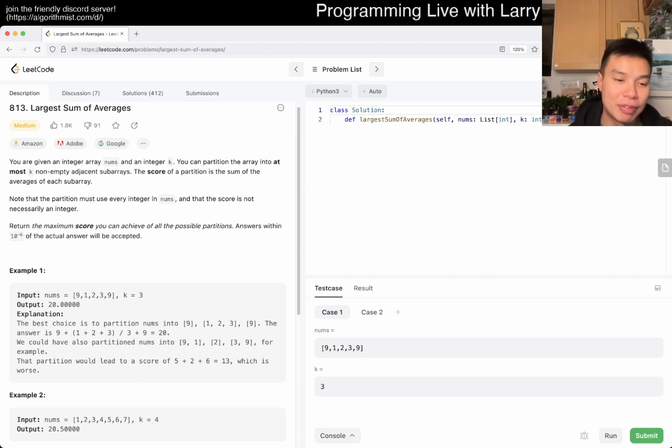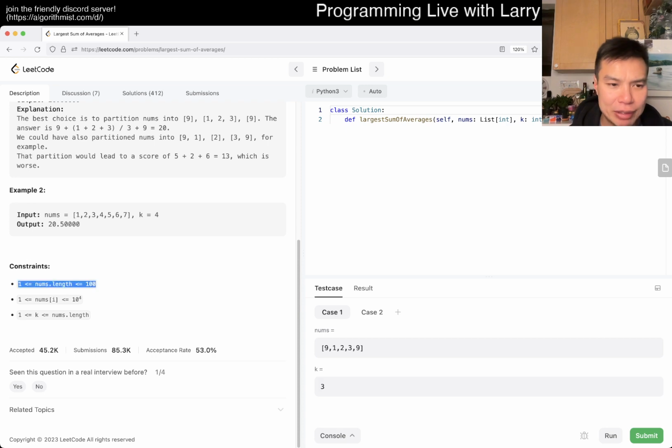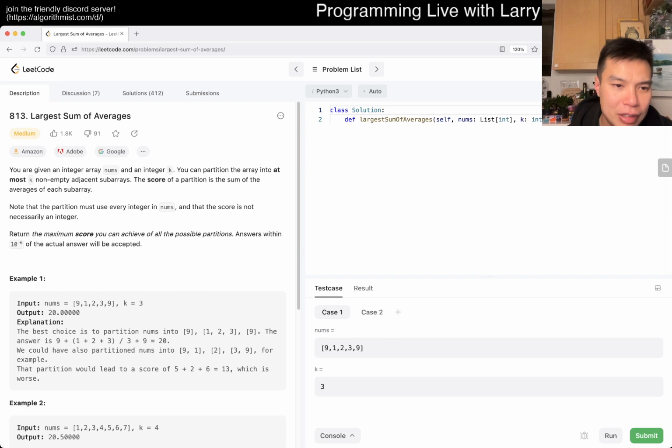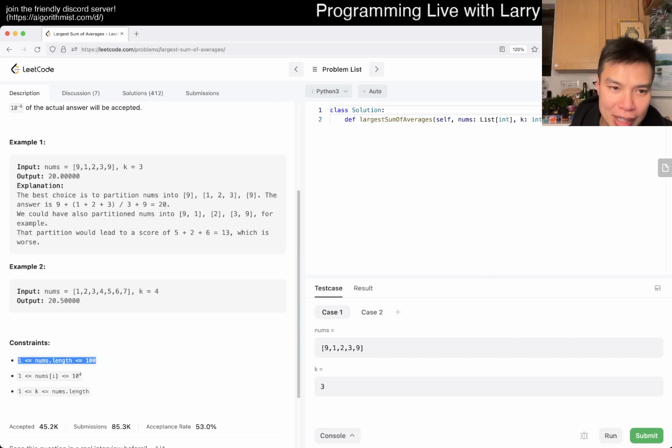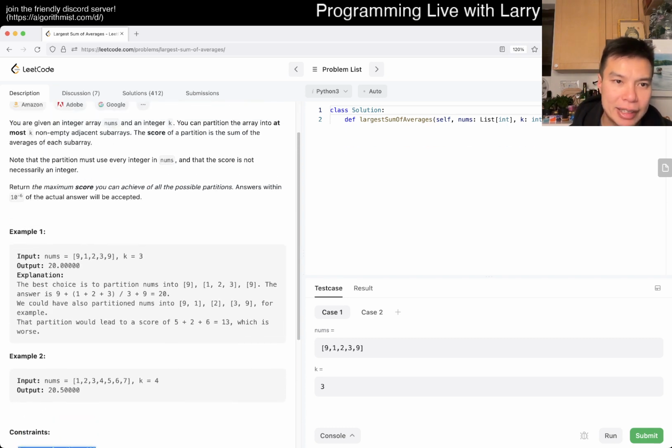But I was hoping to explore and build on that idea. Maybe there still could be a thing, but given that n is 100, we probably can do something more brute force, is what we're going to do. The first question is, can we do something with n squared? Can we do something with n cubed? Right?